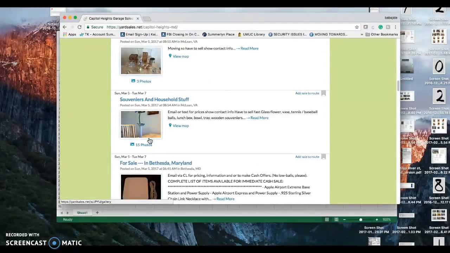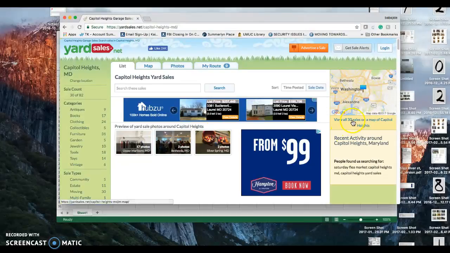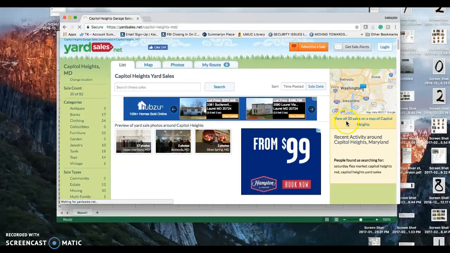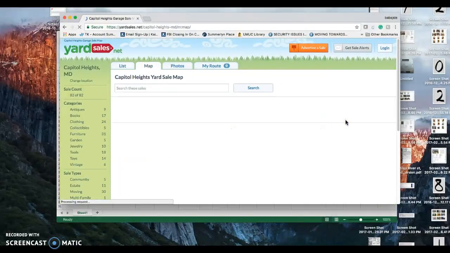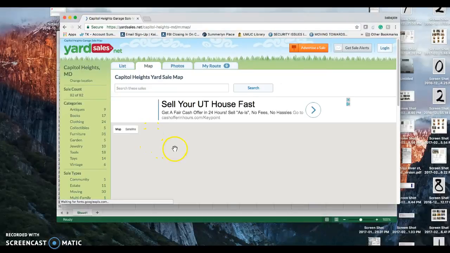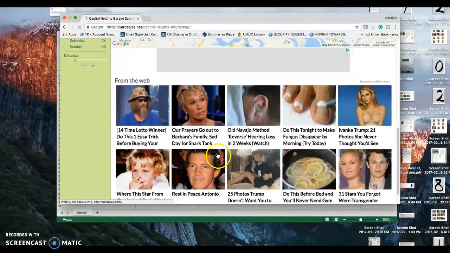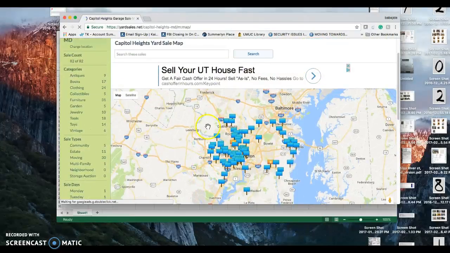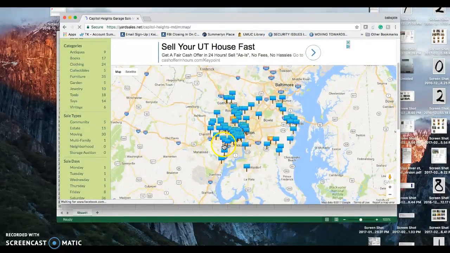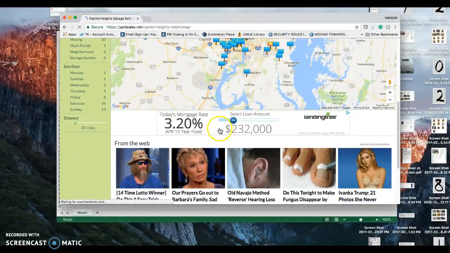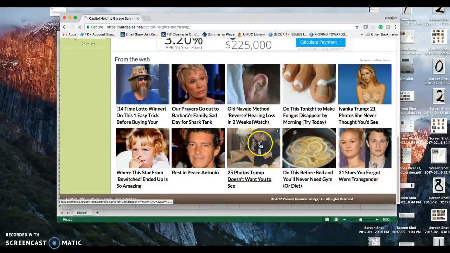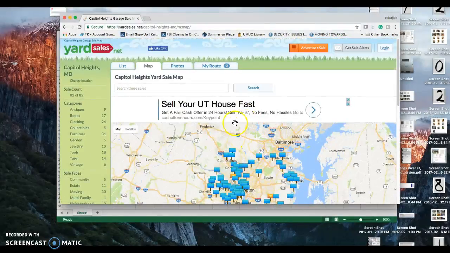You scroll down, there are several of them. If you want to view all the sales, you can click there and it shows all of them in one view. But we're going to go back to the list.